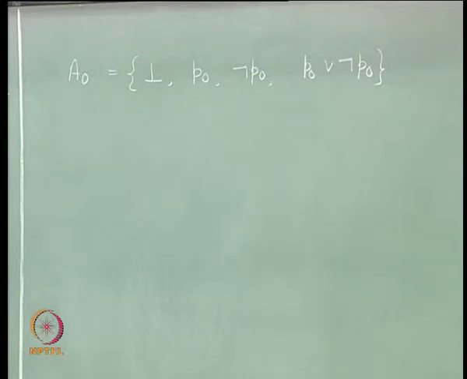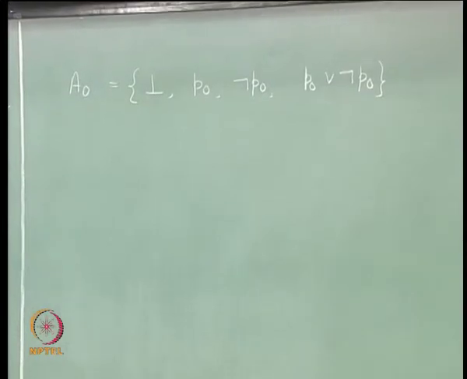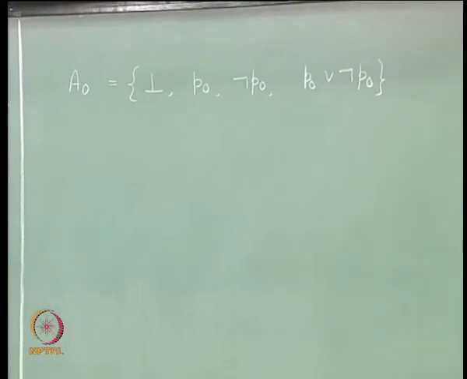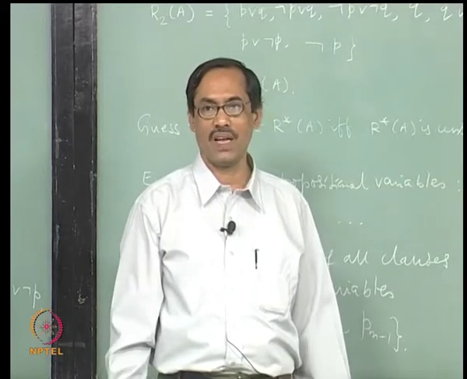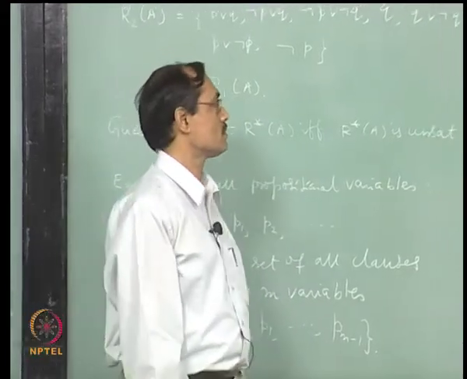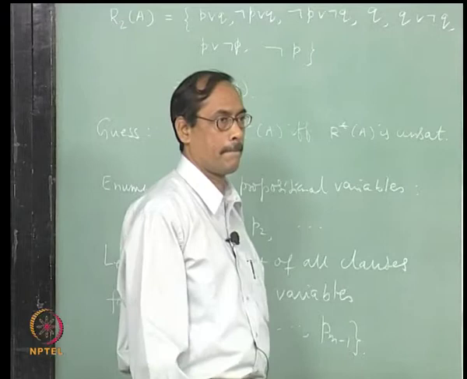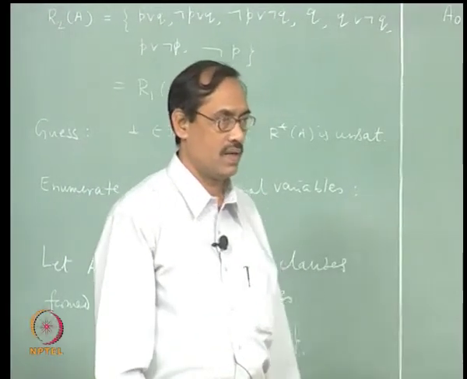Similarly, next one P1, so you can have P0, you can have P1, first of course bottom, then you can have not P0, you can have not P1, you can have P0 or not P0, you can have P0 or P1, P0 or not P1 and so on, all those you can have, fine. A1, yeah.